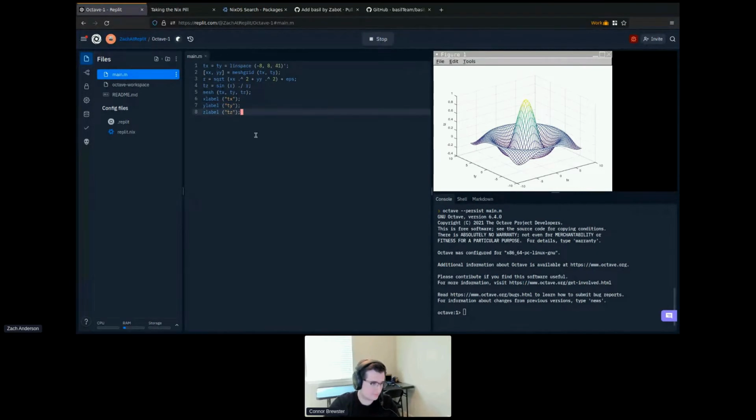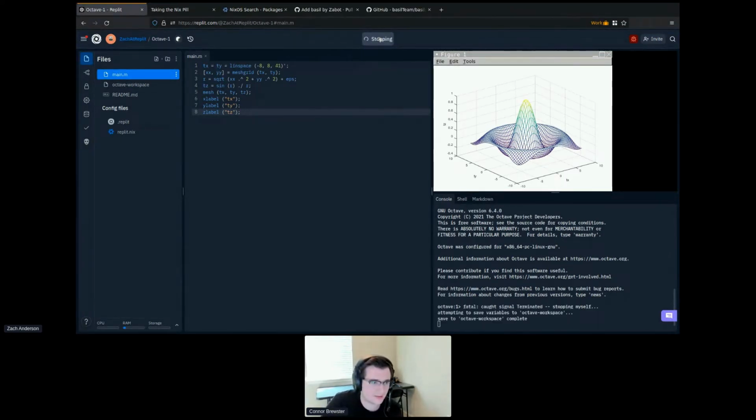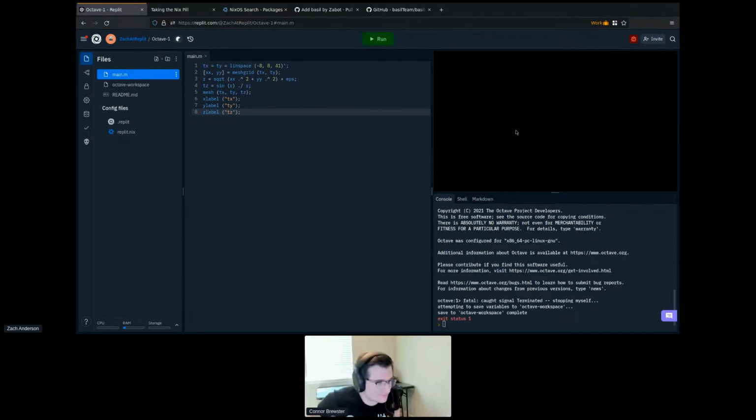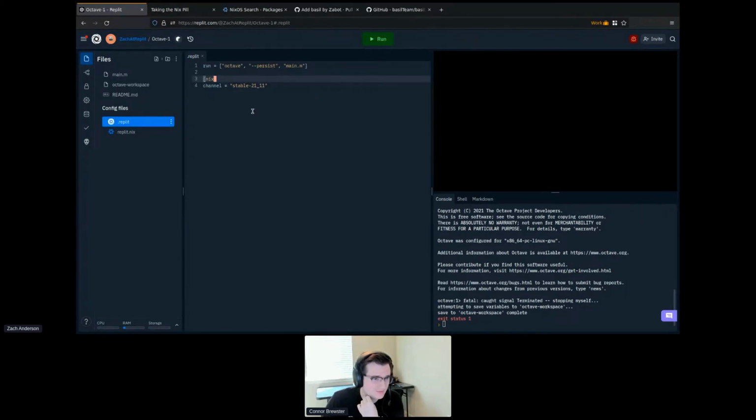You notice that even though our program is done running, the run button hasn't come back up. It still says stop. That's not really ergonomic. We don't want to have to hit stop and then hit run again. And if we hit stop, our graph goes away, and that's kind of a pain. So what we're going to do is treat this program as an interpreter instead of as a program, because we're not really running Octave. What we're doing is interpreting it. We have a script. We want to run through that script, and then we want to do other stuff.